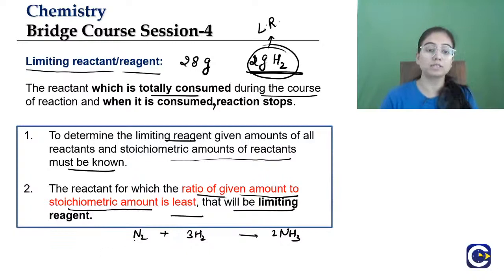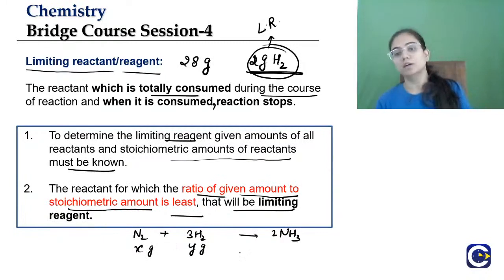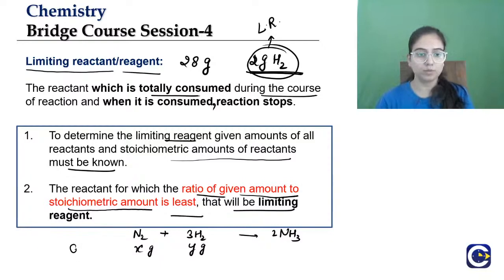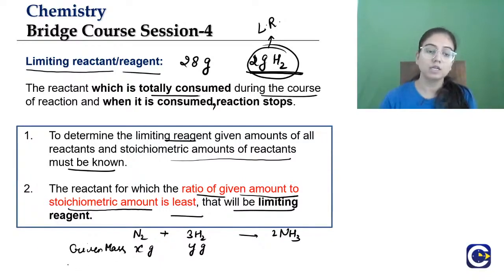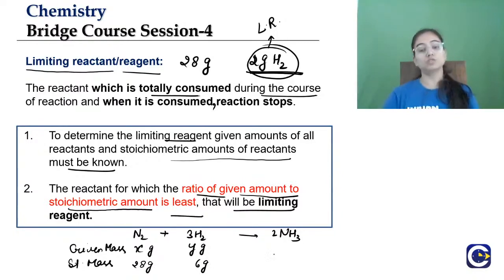So here, suppose X amount of nitrogen and Y amount of hydrogen was given. This is your given mass. And then the stoichiometric mass for nitrogen is 28 gram and for hydrogen is 6 gram. Now you will calculate the ratio.